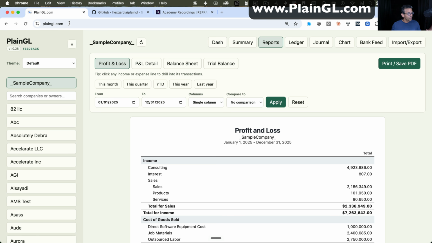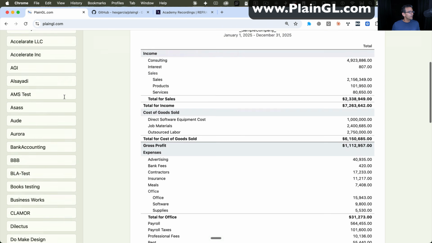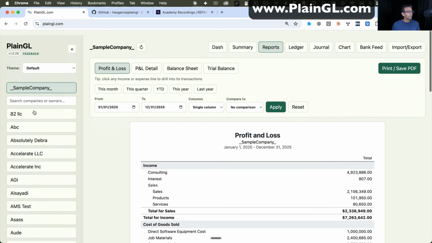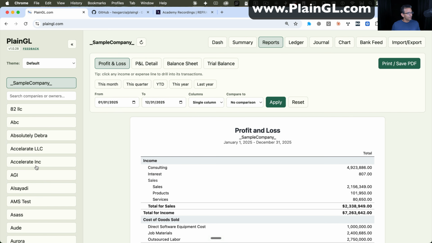Well, first of all, when you go to PlainGL.com, you can create your own company file down here by clicking on New Entity, and then you can start playing with it. Now, all the company files will be listed here, so I'm hoping that no one puts real accounting data here. This is just for testing. The first one that shows up is the sample company, which is the one you can use to just browse, test it, see how it works.